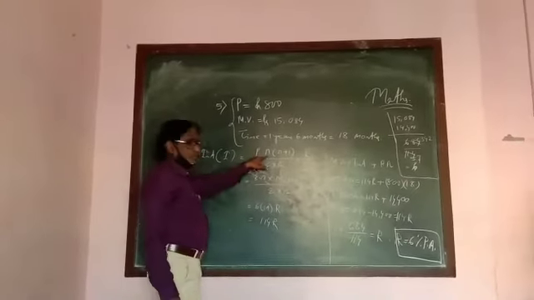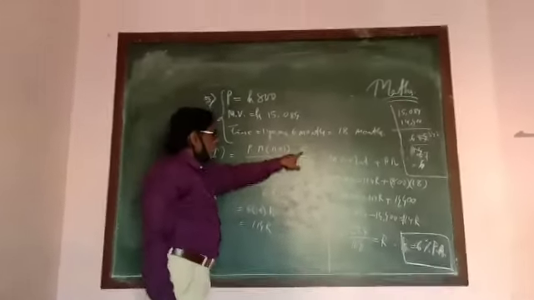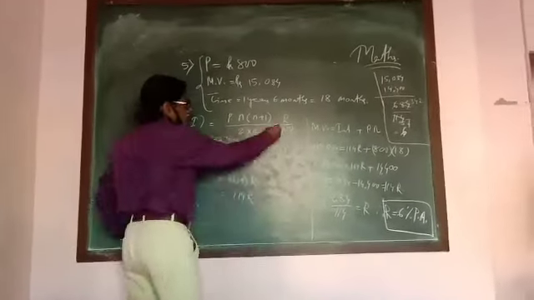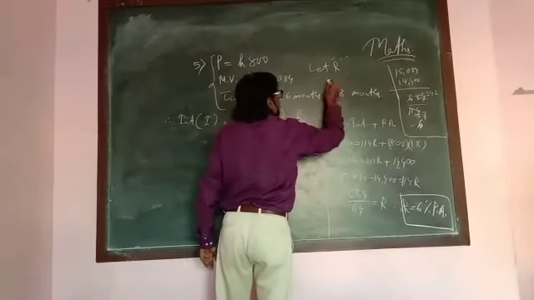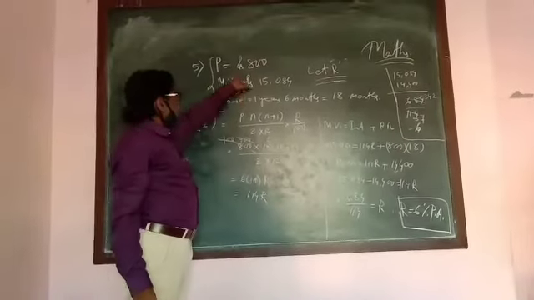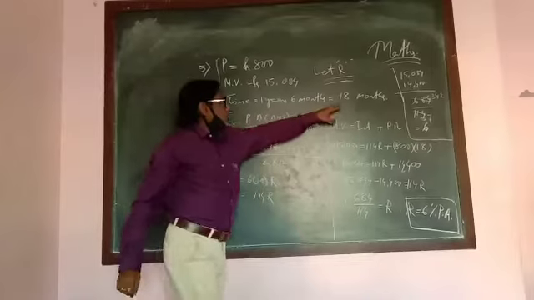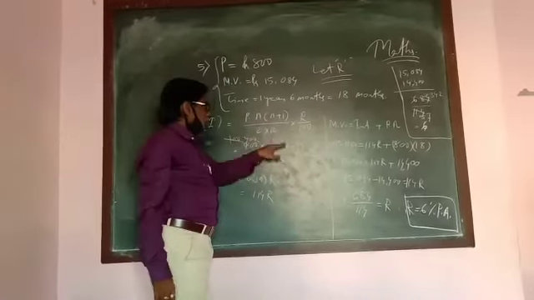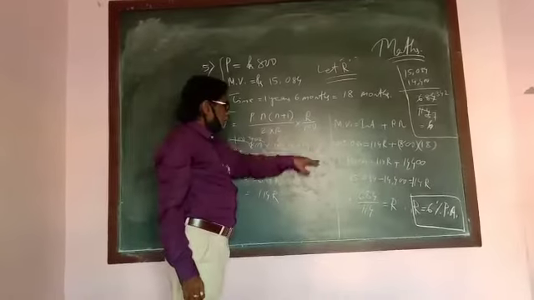P into n into n plus 1 by 2 into 12 into r by 100. Let r be the rate of interest. P is 800, n is 18 months, so 18 into 18 plus 1 by 2 into 12 into r by 100.